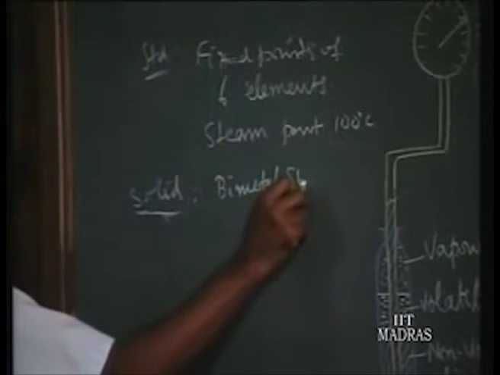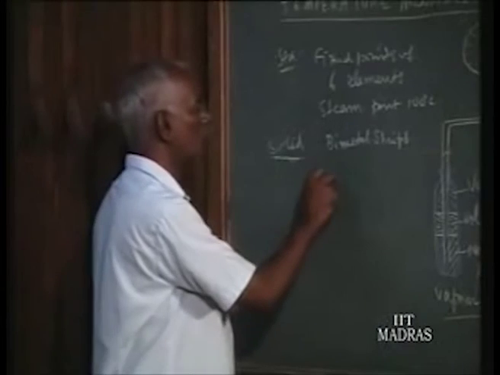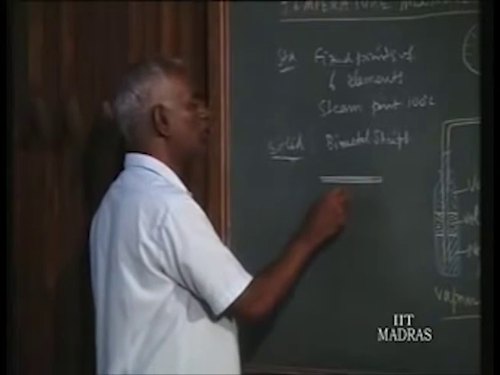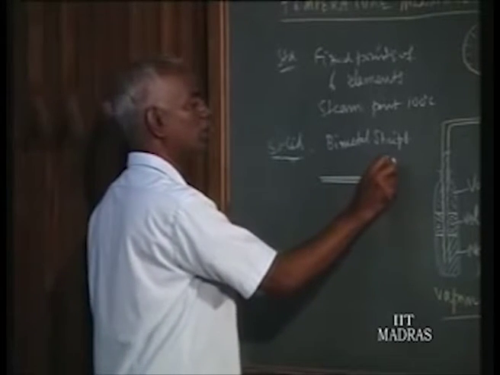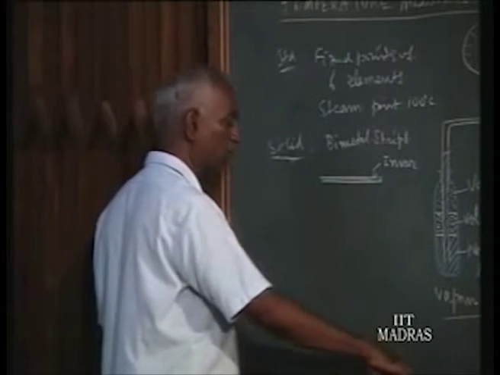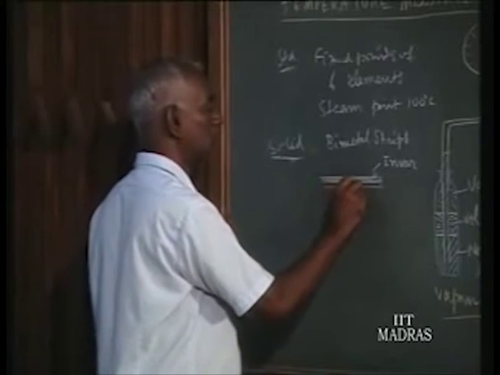Bimetal strips are still used in many refrigerators, where you find two flat strips. One is made up of invar, the other is made up of say copper or brass. This is a brass strip.